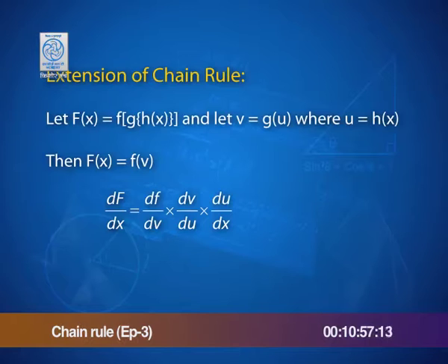What will be the derivative of capital F with respect to x? Extend the chain rule. It gives us the derivative of f with respect to v, into the derivative of v with respect to u, because v is a function of u, into the derivative of u with respect to x. This chain can be continued depending on the number of functions involved in the composition.